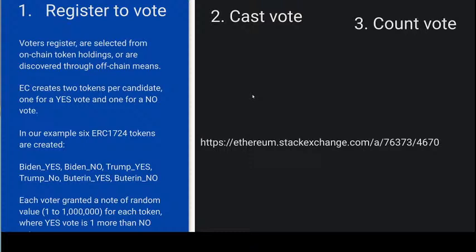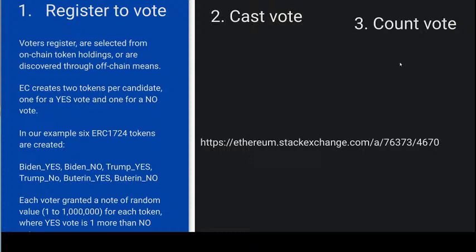And there are more details I'm going over very quickly right now. It's still the algorithm design phase, but we want to hook it up to the web UI using the Dark Chat command line UI that you saw earlier. So number 2 is cast the vote. They would use something like the web UI, and the recipient of votes would be people listed as a Biden yes vote, Biden no vote, so on and so forth.